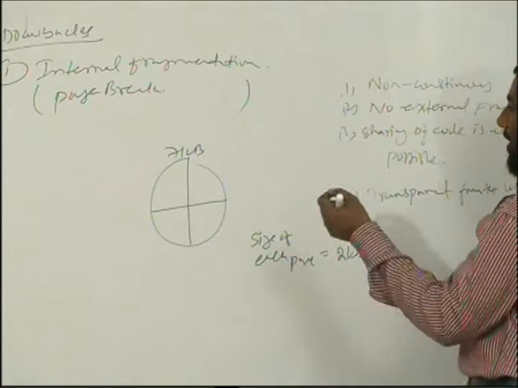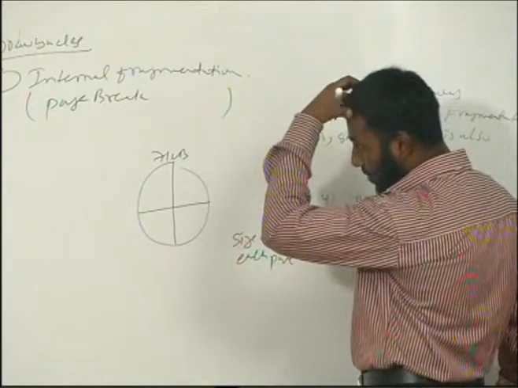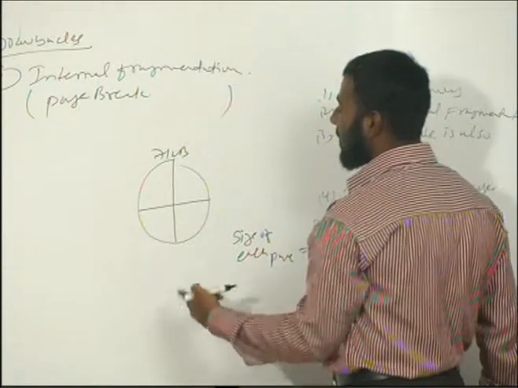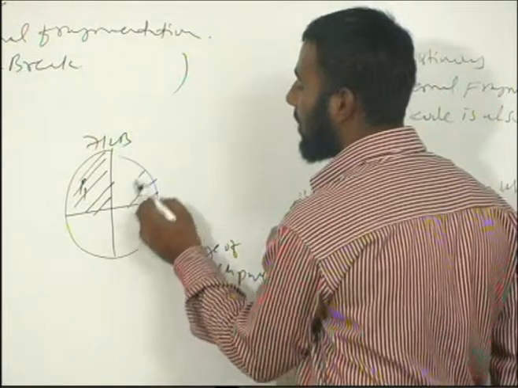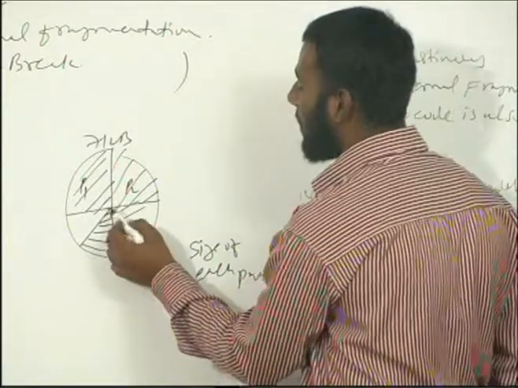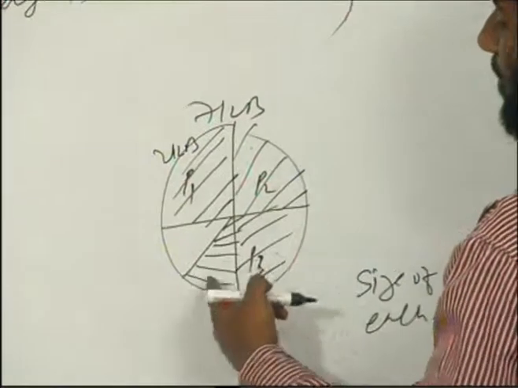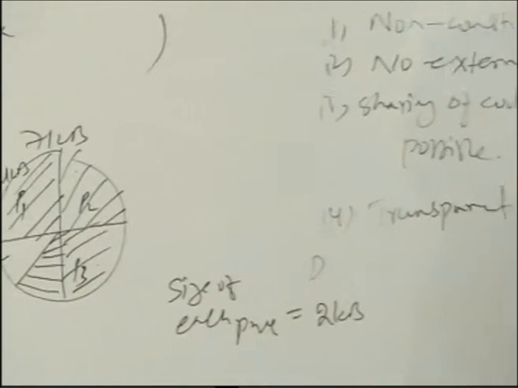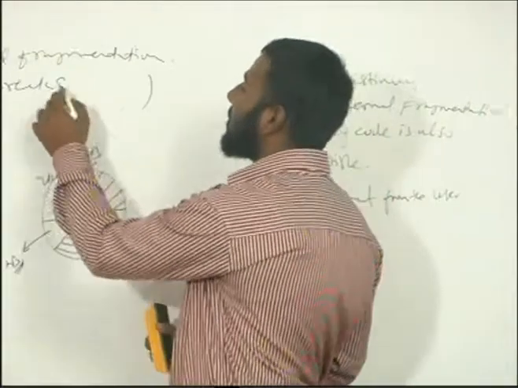So we have to sacrifice 1 kilobyte, so that I can divide this process into 4 pages, since 2 fours are 8. Page 1, page 2 and page 3 will be completely filled, but the fourth page will hold only 1 kilobyte of the 2 kilobytes. So 1 kilobyte is free. Page break is nothing but the amount of space which is not utilized within the page, and we also refer to it as internal fragmentation.